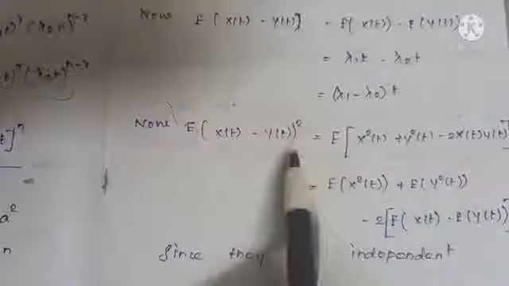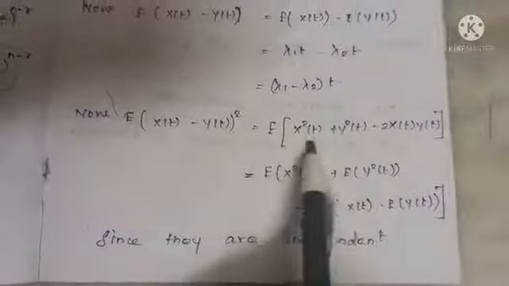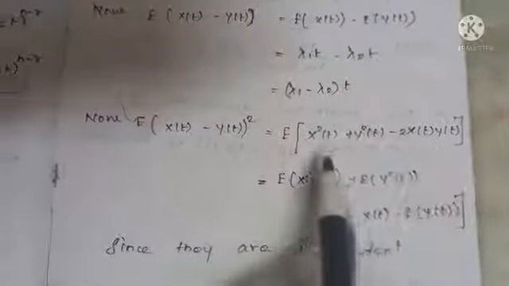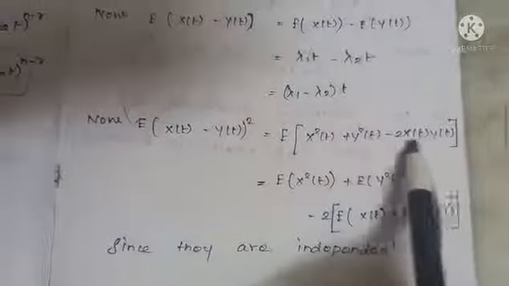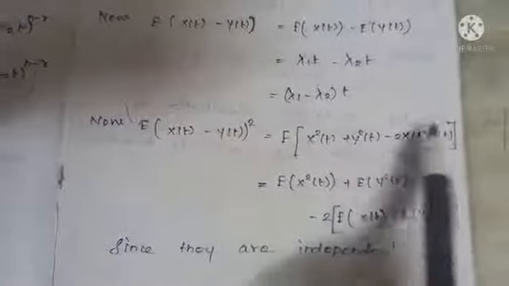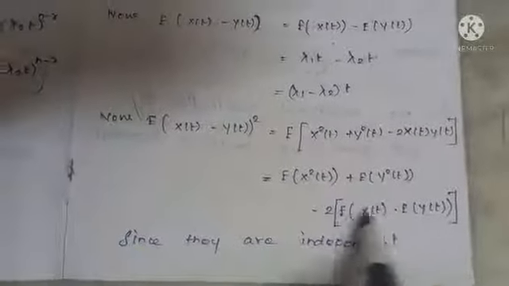Let us go, in order to find the variance, for E of (x of t minus y of t) the whole square, okay? Which is (a minus b) whole square, a square plus b square minus 2ab. So taking expectation separately, and since the processes are independent, it can be written like this.